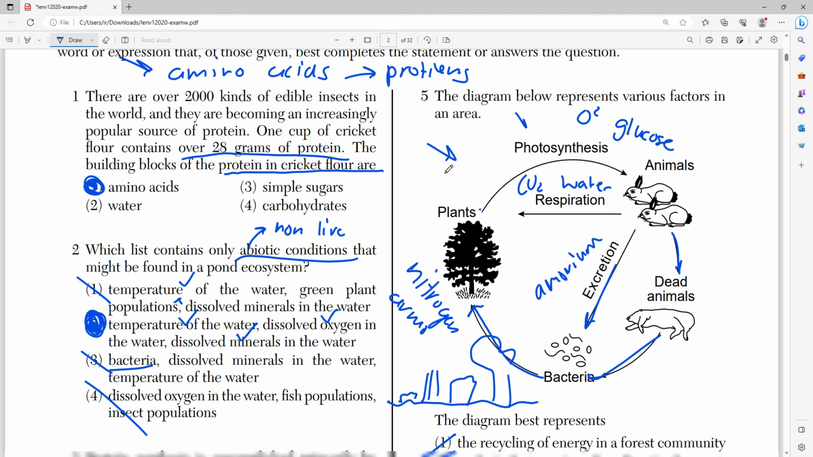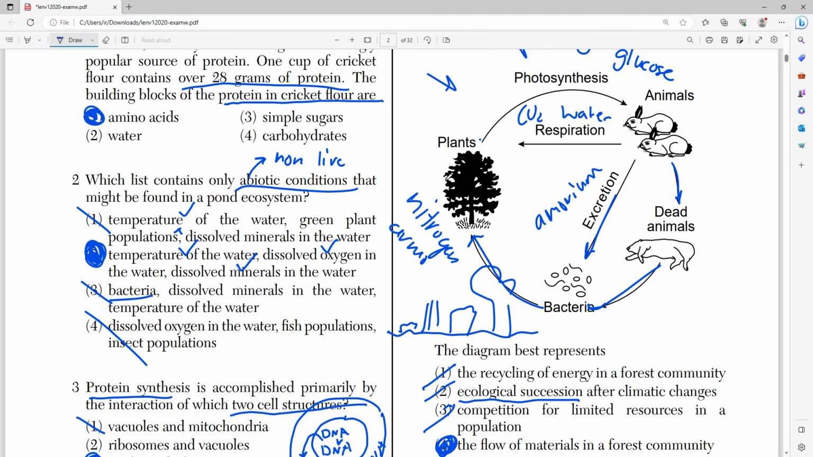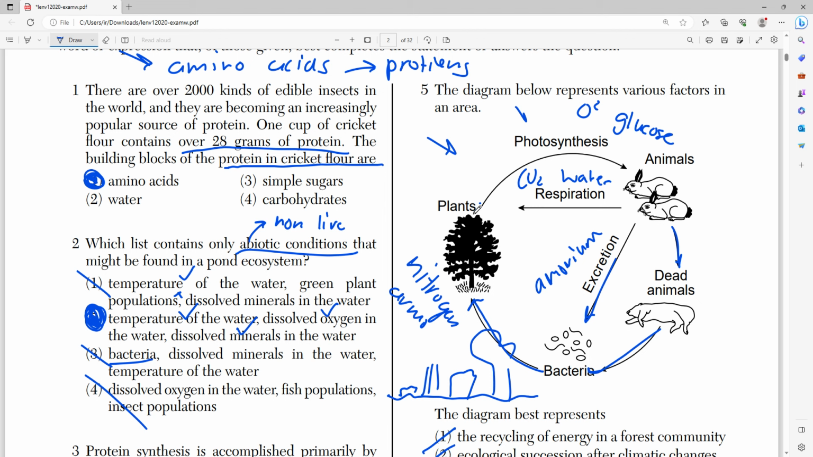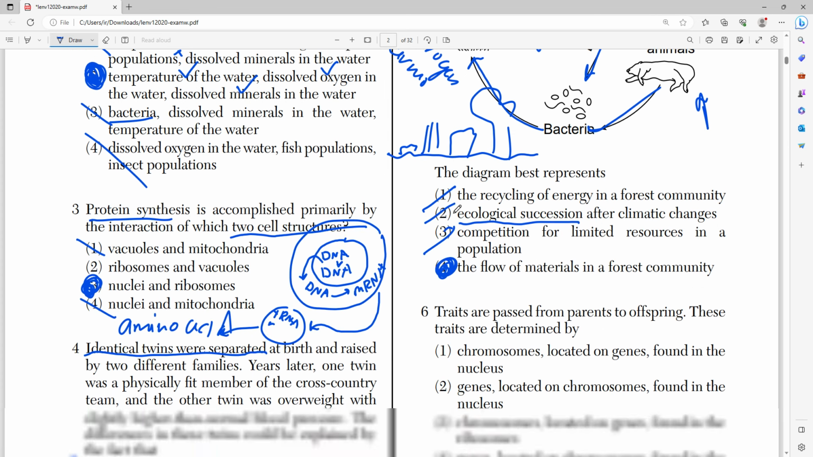So what I'm trying to get at here is this is more a diagram of how materials flow in a forest community rather than the recycling of energy, really, right? If each one of these diagrams had the energy level of the plants, of the animals, of the dead animals, then you could make a case that it was a recycling of energy. But since it doesn't show that, that's not the right answer.